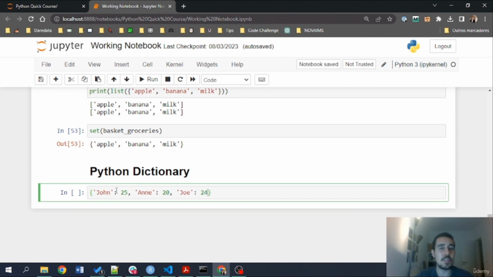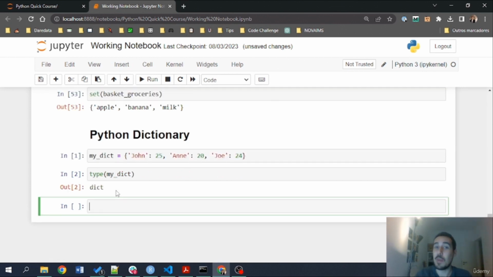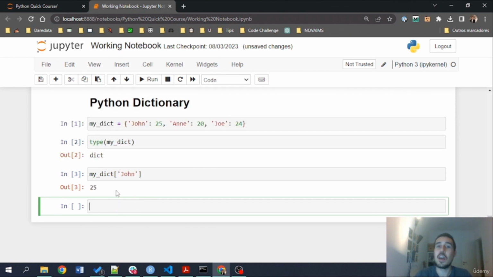So when we have these colons inside the curly brackets, we are speaking of creating dictionaries. I'm going to save this in a variable called myDict and run this code. Now, if I go here and check type myDict, this new data structure is called the dictionary, and it has several ways for us to access the values and the keys. One of the most famous is to call the dictionary and then, with square brackets, just like we index the other objects in Python, pass the key inside. In this case, if I pass John, I'm going to retrieve 25, the value of John.